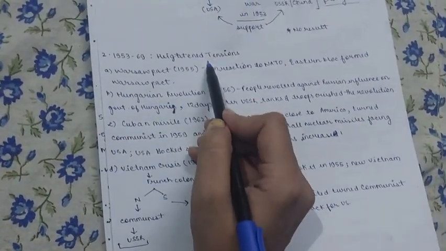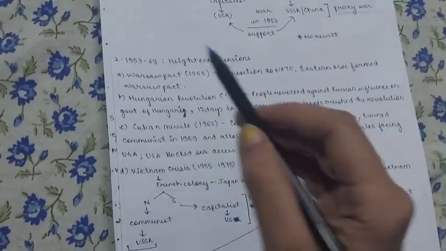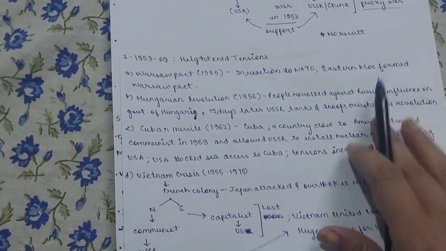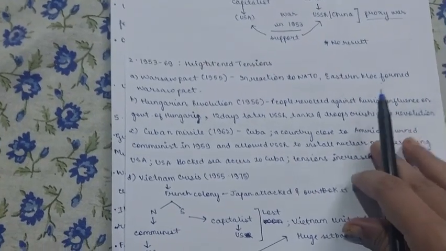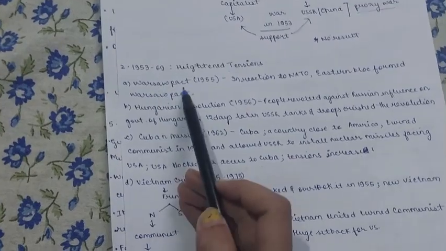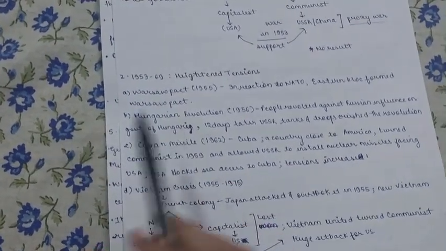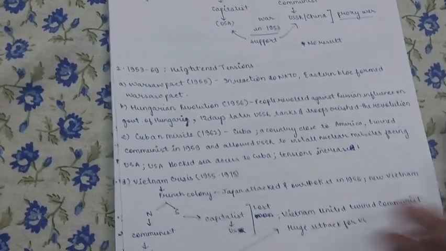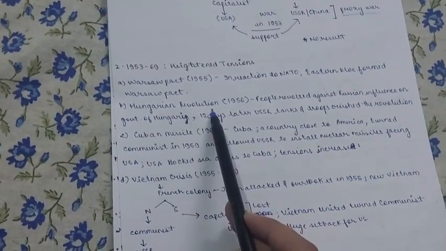The second stage is heightened tension. Heightened tension means that the tensions were increased. This was a very prominent phase because things were really going bad for the two countries. First is the Warsaw Pact. The Warsaw Pact was in retaliation to NATO. It was similar to NATO but for the countries of the Eastern Bloc. Hungarian Revolution.